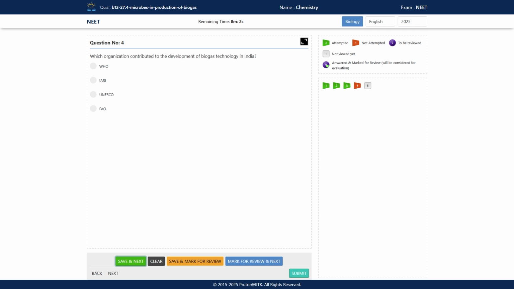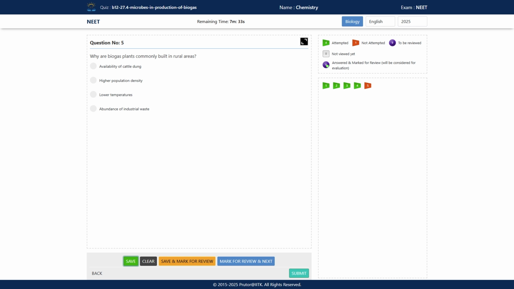Next one: which organization contributed to the development of biogas technology in India? The options are WHO, IARI, UNESCO, and FAO. What is the correct answer? Option B will be the correct answer, the Indian Agricultural Research Institute, IARI. This is the organization which contributed to the development of biogas technology in India.